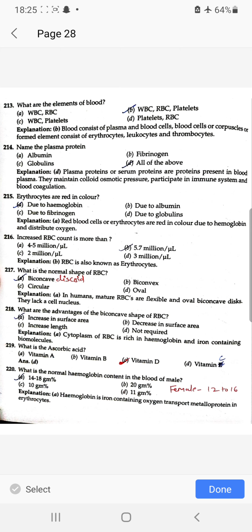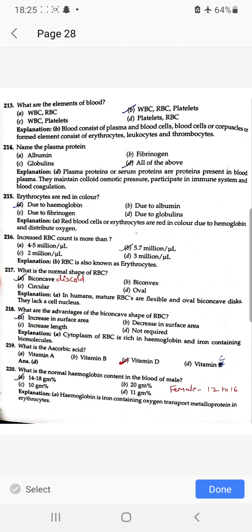Albumin, fibrinogen, globulin. Erythrocytes are red in color due to hemoglobin. Increased RBC count is more than 5.7 million. What is the normal shape of RBCs? Biconcave. What are the advantages of biconcave shape of RBC?